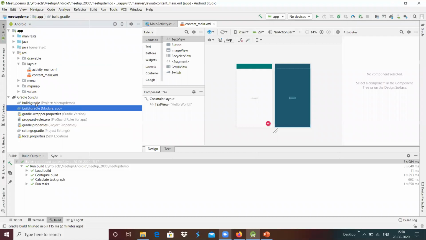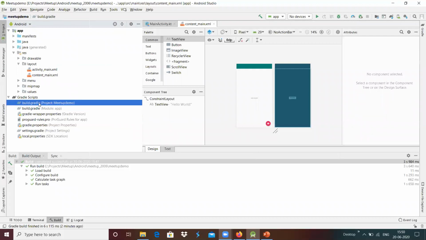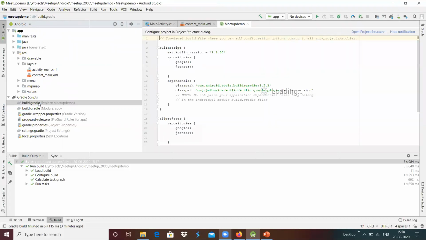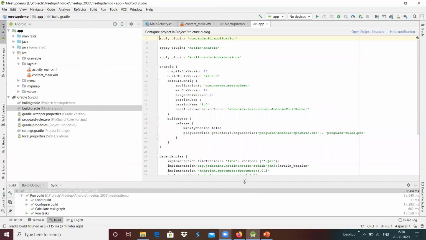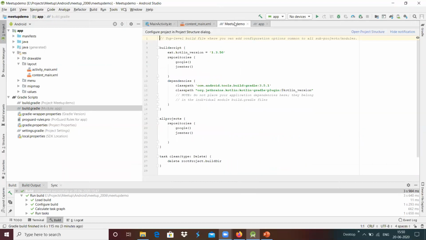The build.gradle for the project is the top level build.gradle, and the module level build.gradle is this one, which is the app module's build.gradle over here. We will see the options of the different Gradle build files over here. We will see about the top level scripts.